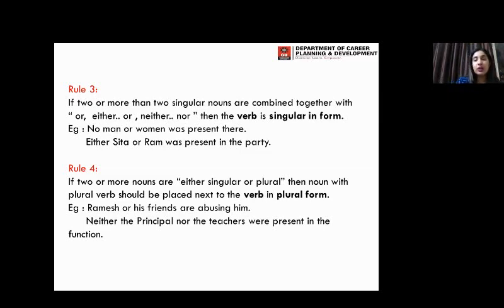We are just going to avoid the singular. Like in the example, you can see Ramesh or his friends are abusing him. So Ramesh is singular, friends are plural. So then our verb is going to be plural. Irrespective of the fact that there is one singular noun over there, we are just going to take it as plural.